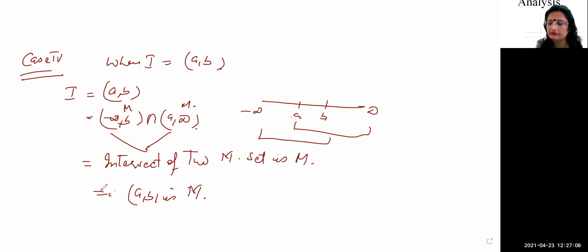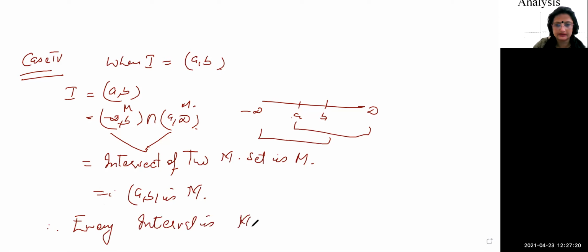So we have considered all the cases, whether finite or infinite. Therefore, every interval is measurable, right? So let's do some of the corollaries.